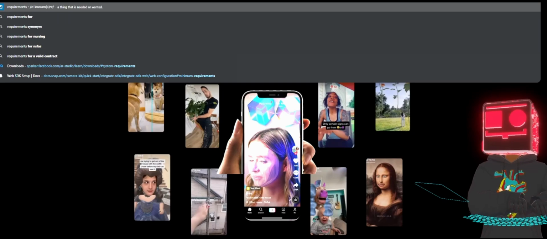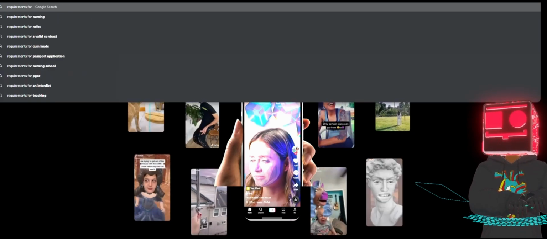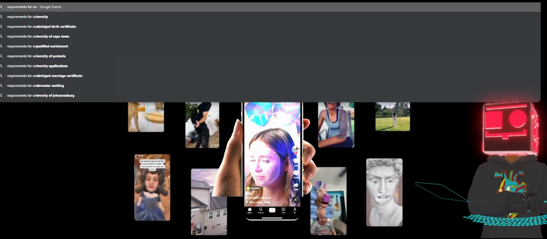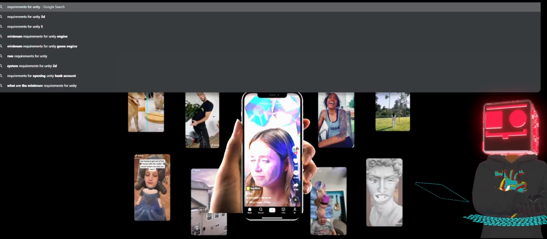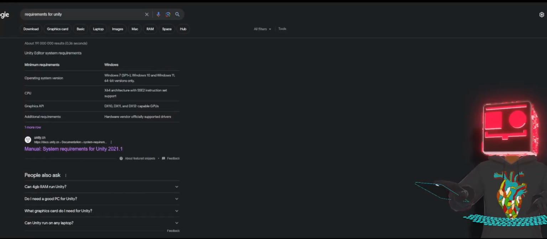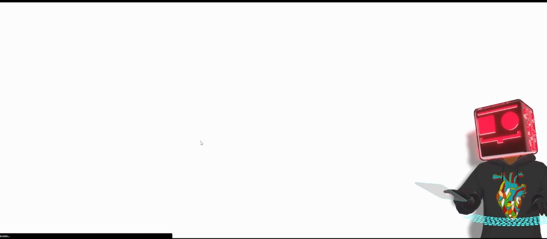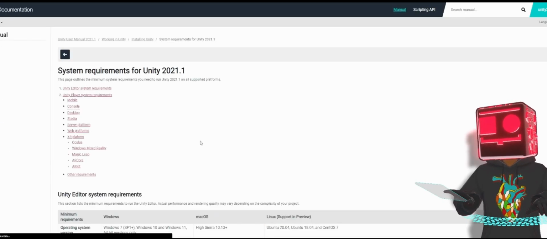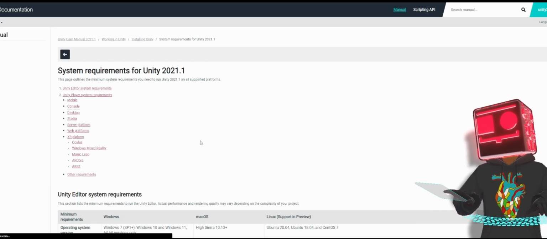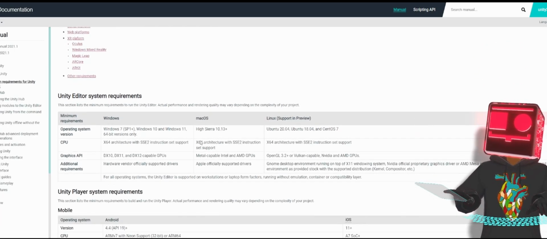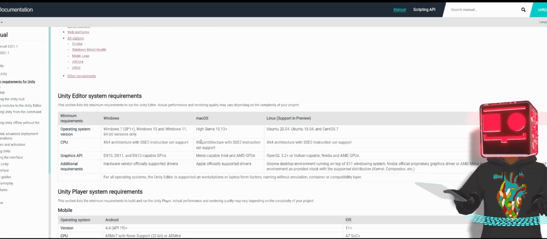Requirements for Unity. Unity is so powerful that you can create your own games. I have a dream of creating my own games and stuff like that. That's why I'm playing around with Unity. The fact that it's powerful means you can literally get so much done. The quality and the visuals can be much better compared to the platforms that I've shown you.